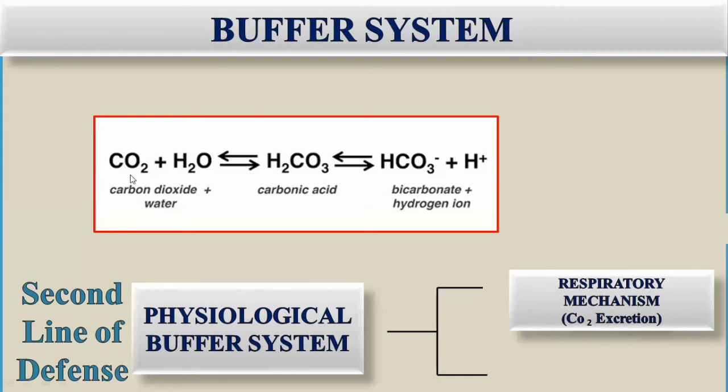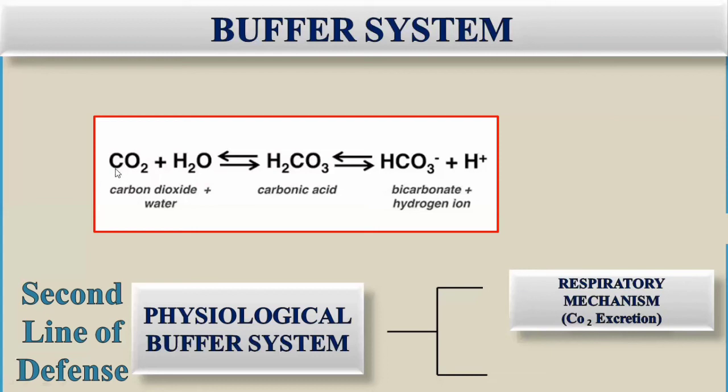It means that carbon dioxide will combine with the water and form carbonic acid, and then carbonic acid will again dissociate, giving the presence of the hydrogen ion, or the strong acids, and that will neutralize the pH for the alkaline environment.